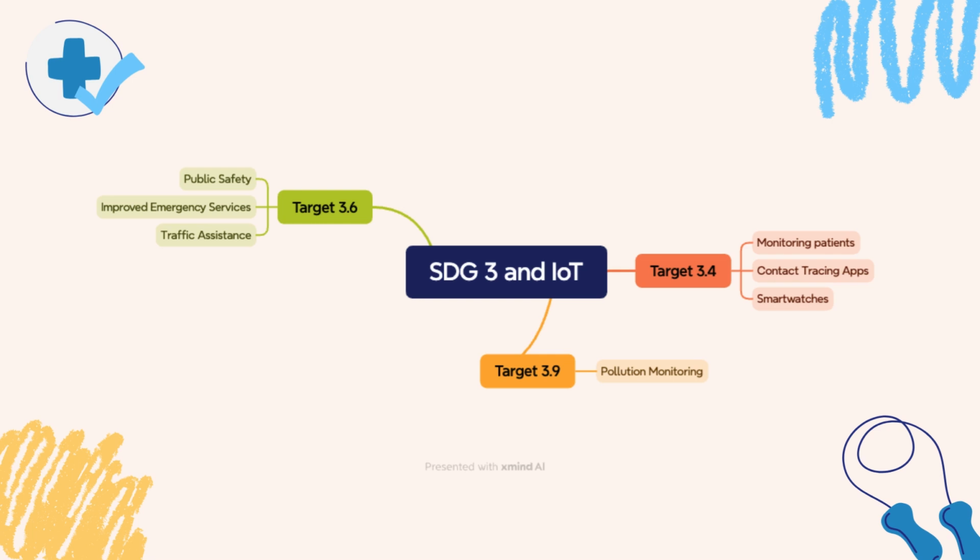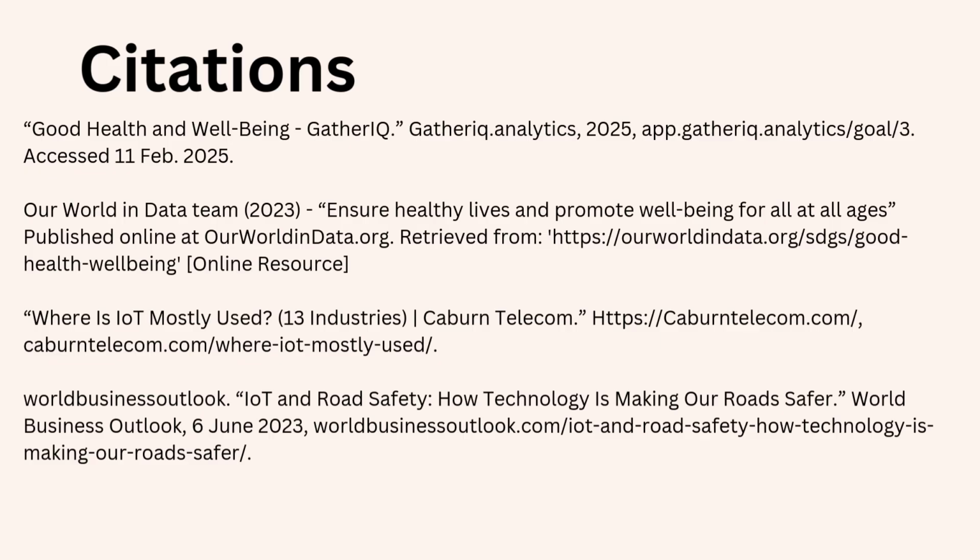It can alert you and possibly give you a heads up, like a pre-notion that there may be something going on, so you can catch any possible diagnosis early. So IoT has many different uses. And then the citations.